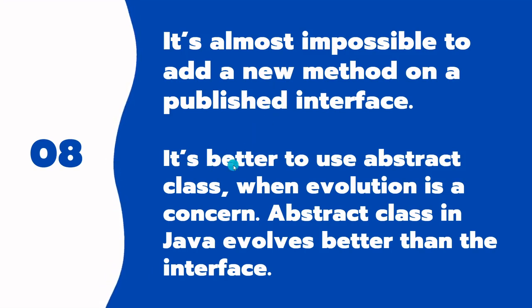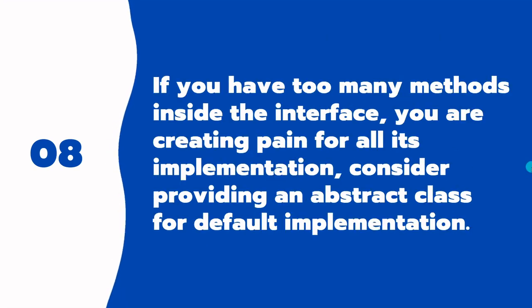So it's really better to use abstract classes when evolution is a concern, when you want your code to be extensible or you want it to be modified in future. Obviously every code gets modified, so it's better to use abstract classes, right? If you have too many methods inside the interface, you are creating pain for all its implementations. Consider providing an abstract class for default implementation, and this has been done by the JDK also. If you just have a look at ArrayList and List implementation, you will see the clarity there.